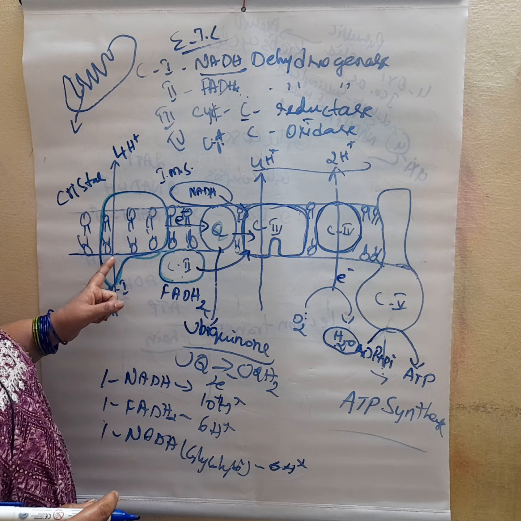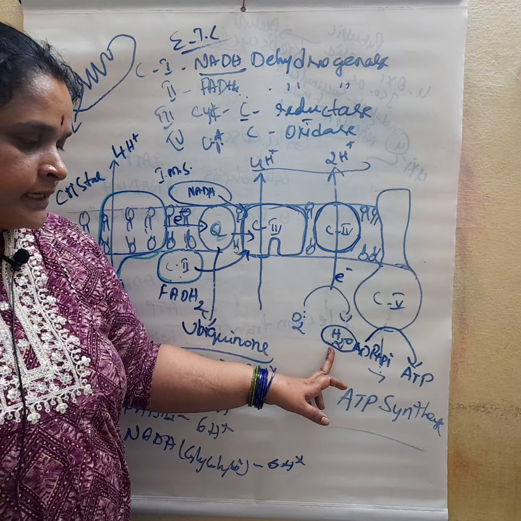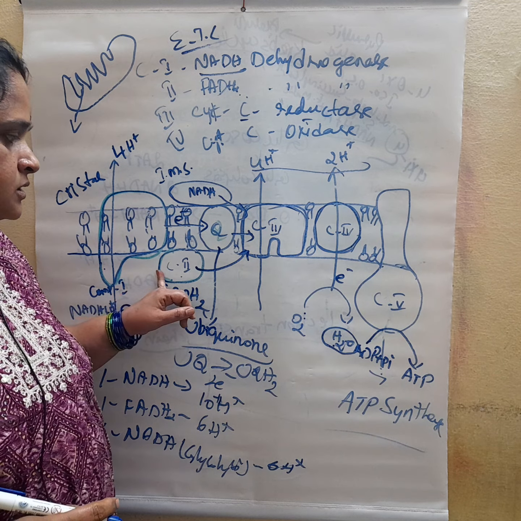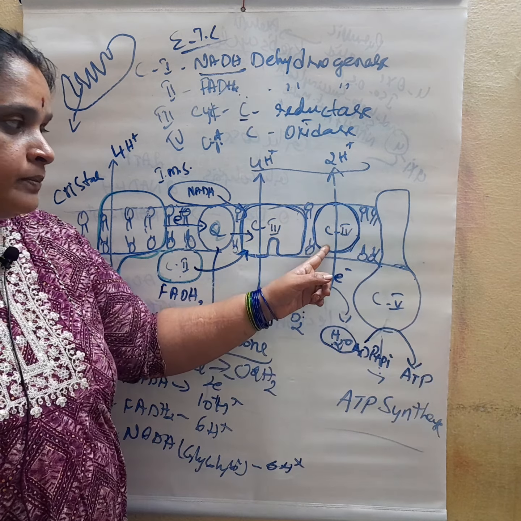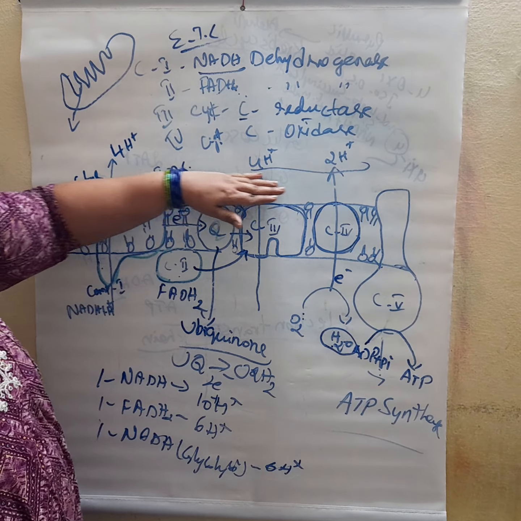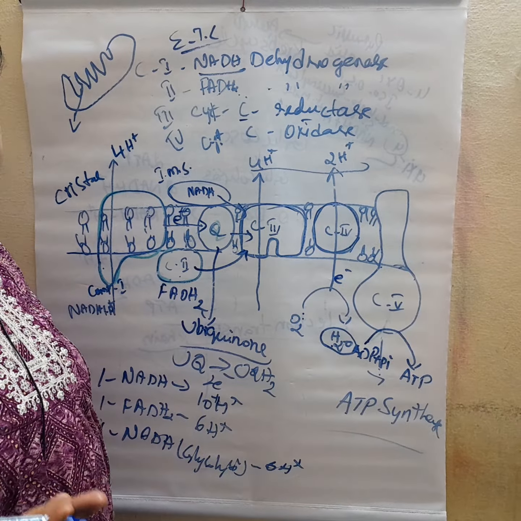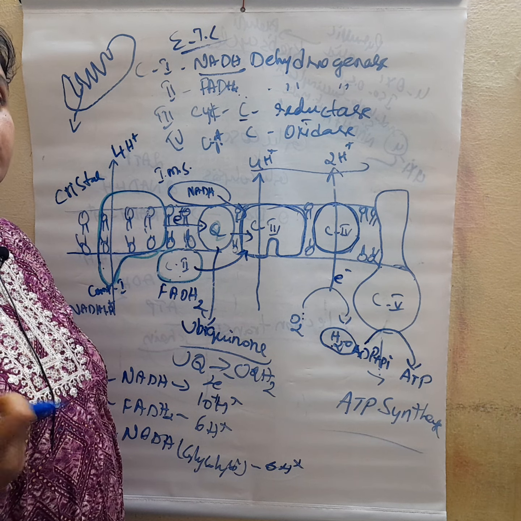So ultimately this is the electron transport chain. The ultimate product is a water molecule. How is it formed? From complex 1 to complex 3 in the presence of the Q cycle, and complex 3 to complex 4 to oxygen. During this process protons are released. We know how ATP is synthesized: due to the development of proton motive force.